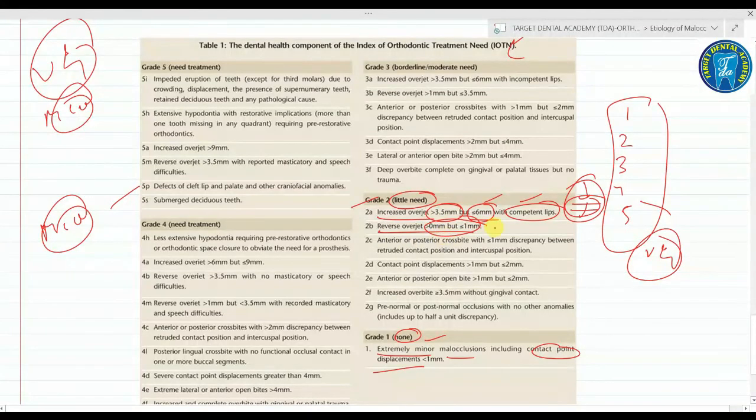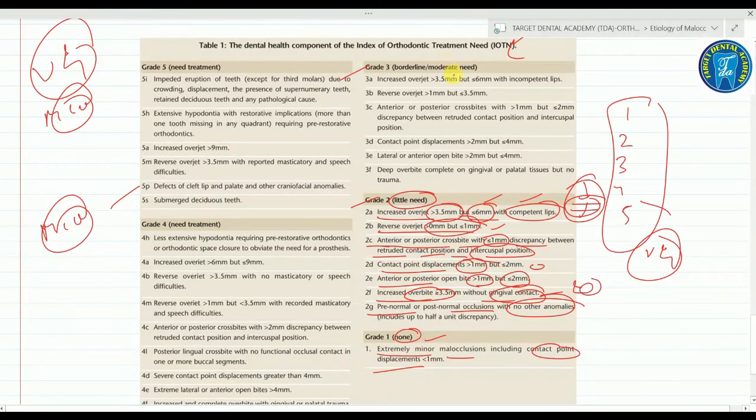It is more than 0 mm but less than 1 mm. Third one is the anterior and posterior crossbite with less than 1 mm of discrepancy between the retruded contact position and intercuspal position. Next is contact point displacement more than 1 mm but less than 2 mm. Anterior and posterior open bite more than 1 mm but less than 2 mm. Increased overbite more than 3.5 mm without gingival contact. Last is the pre-normal or post-normal occlusion with no other anomalies.